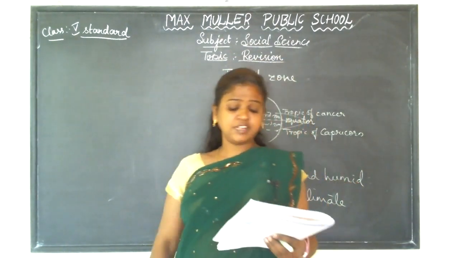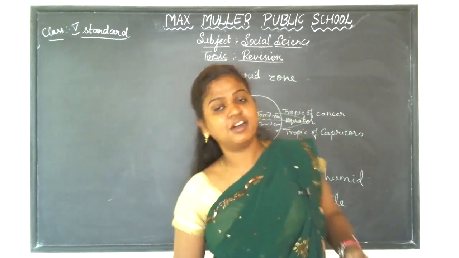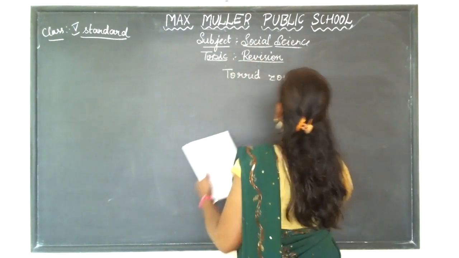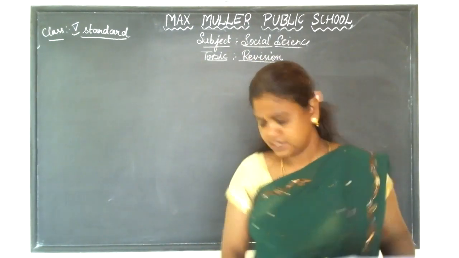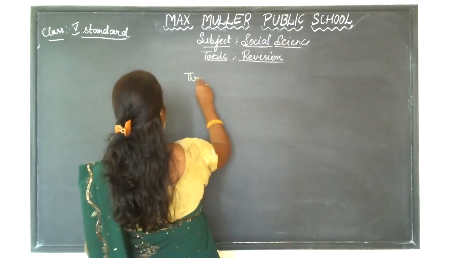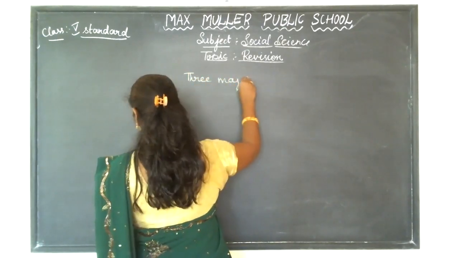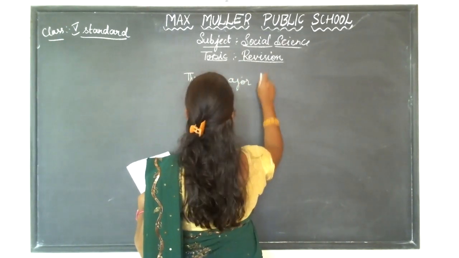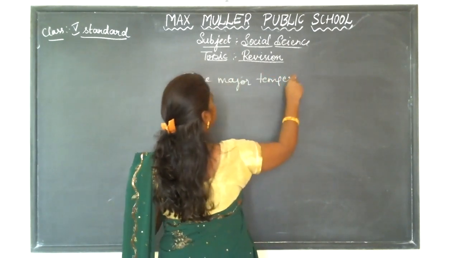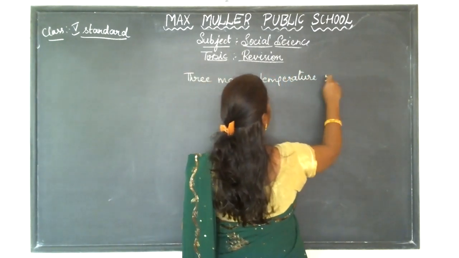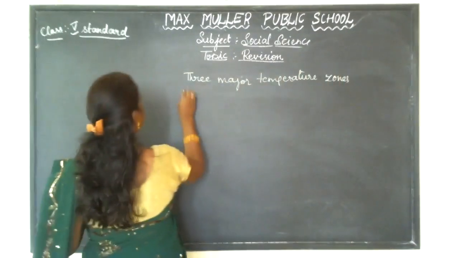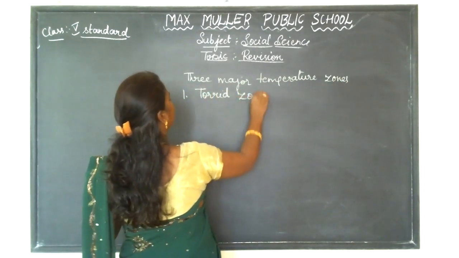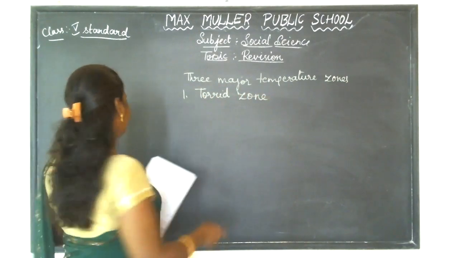Next one. What are three major temperature zones on Earth? So I taught you the three major zones on Earth. What are the three major temperature zones, children? The first one is torrid zone, T-O-R-R-I-D, torrid, Z-O-N-E zone.